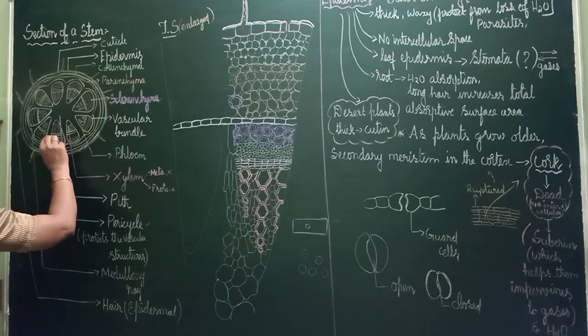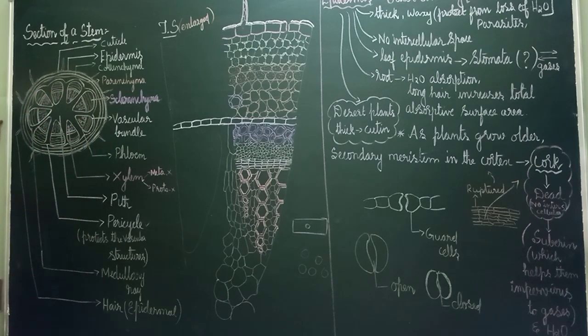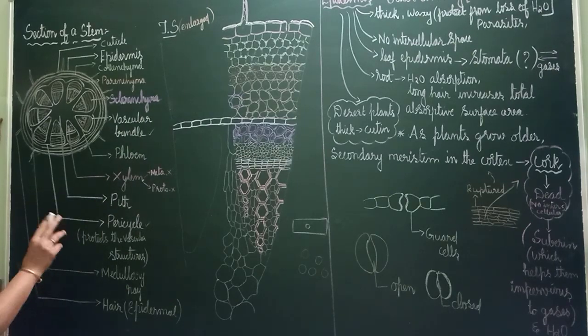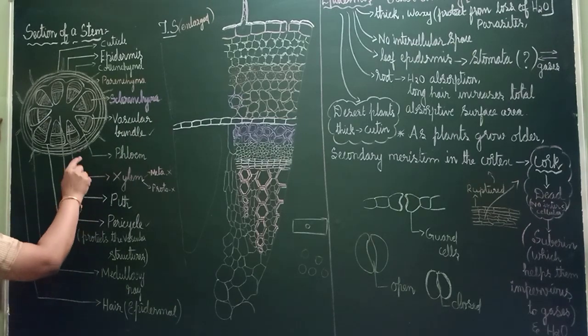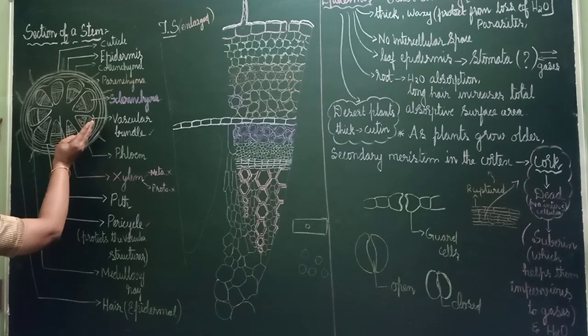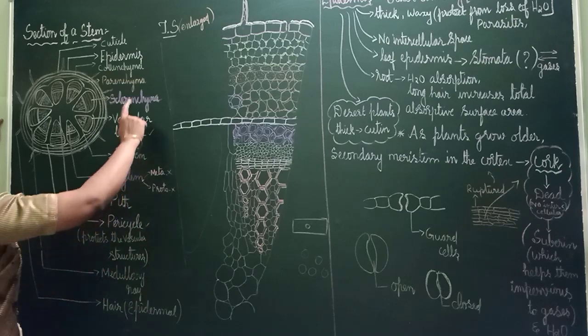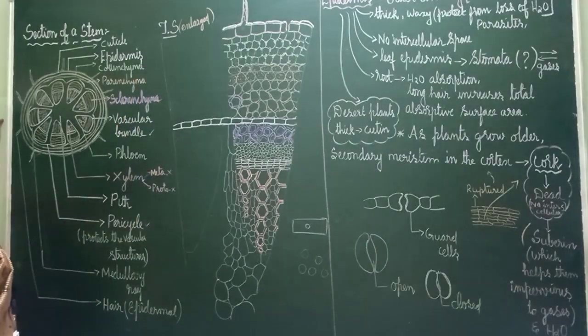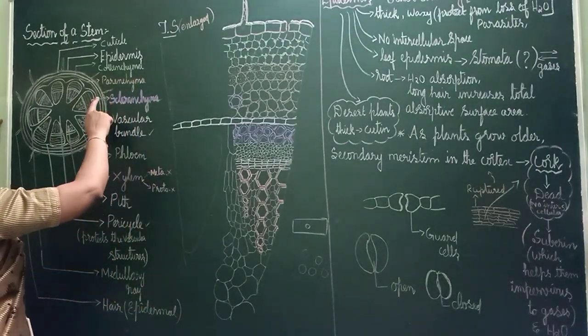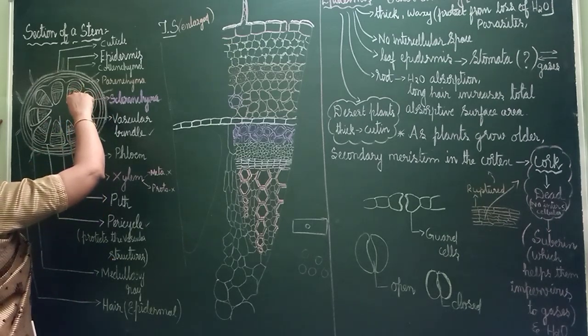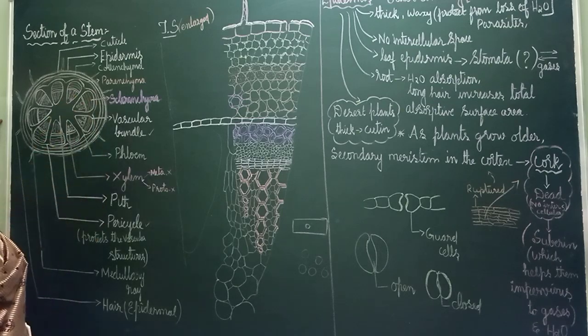And have you studied this? What is this? Vascular bundle. That is called vascular bundle. Where is the vascular bundle? Here it is. Inside the vascular bundle, in the outermost side, sclerenchyma cells will be there. So all the three have come now: parenchyma, collenchyma, sclerenchyma. In the vascular bundle, like a cap, sclerenchyma cells will be there.